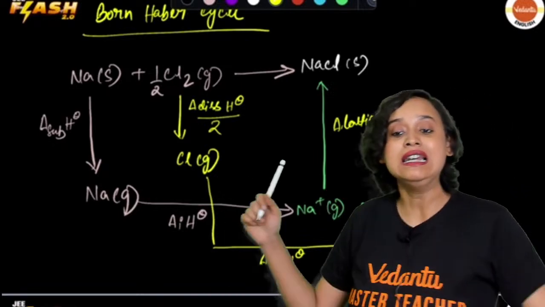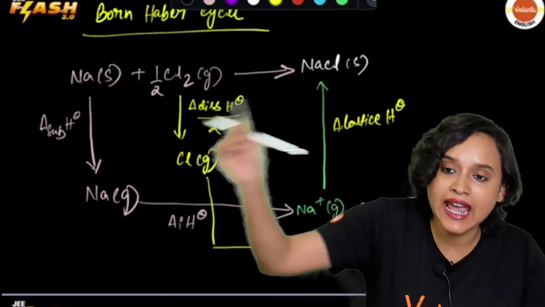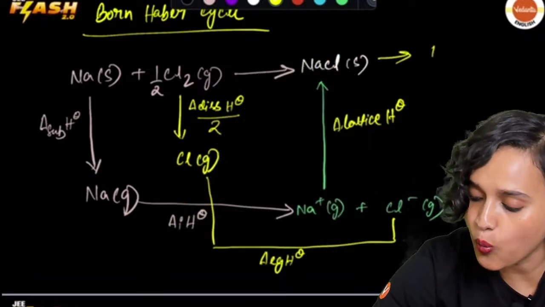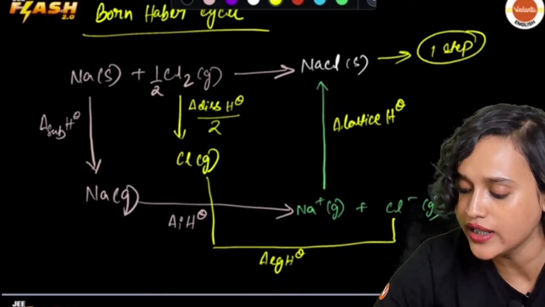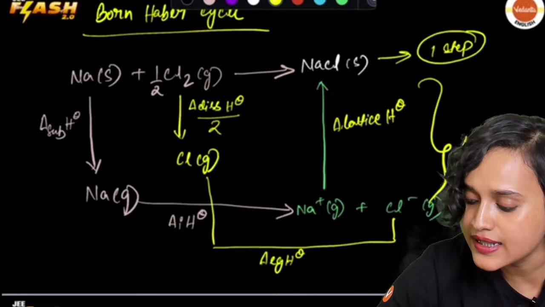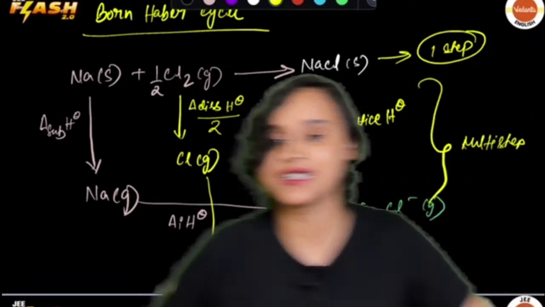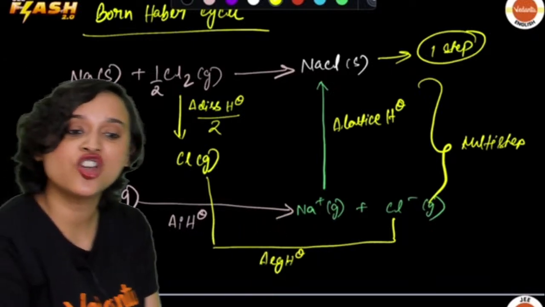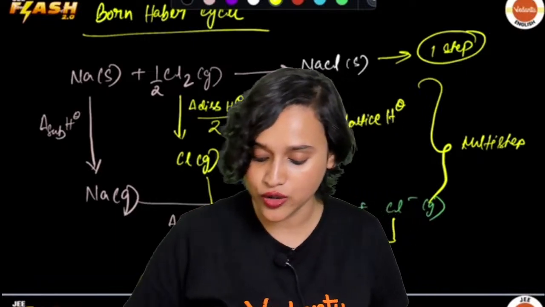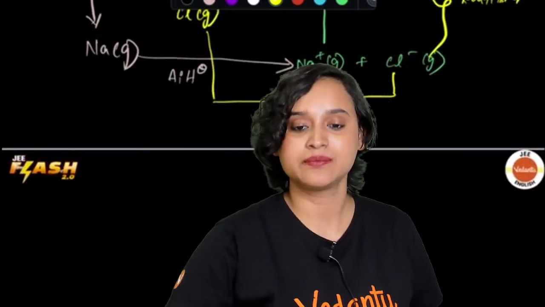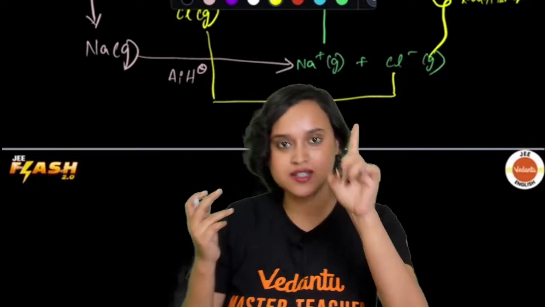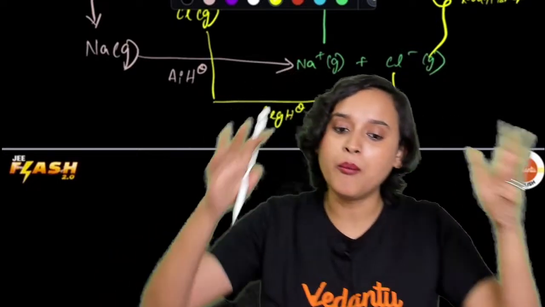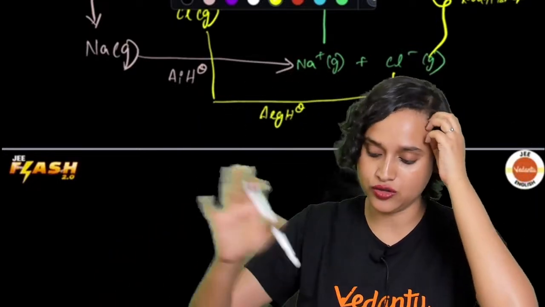Yes, there will be lattice enthalpy in the picture, and then you will get the process. So either this can be a one-step process, or it can be a multi-step process. Right, everybody? So what did Hess's law say? Hess's law suggested that the enthalpy of the one-step process will be equal to that of the multi-step process, whatever is happening.